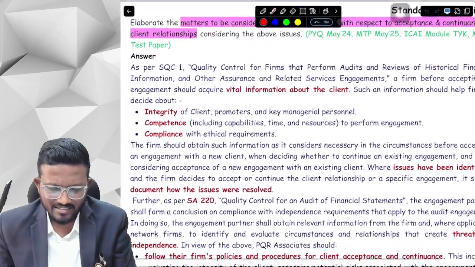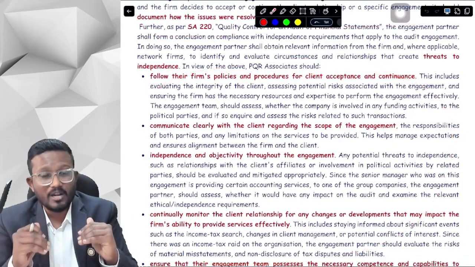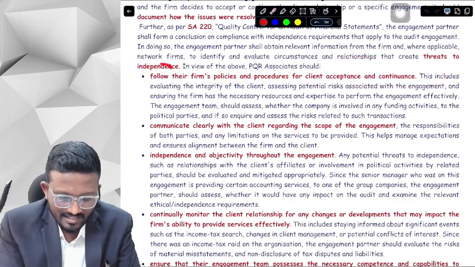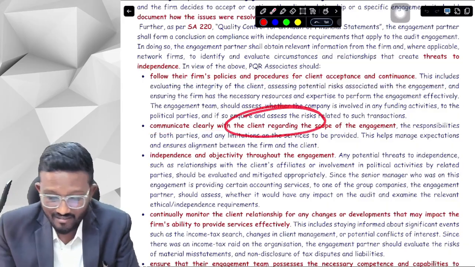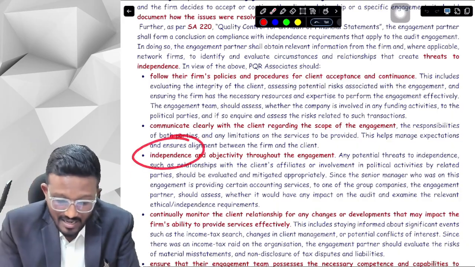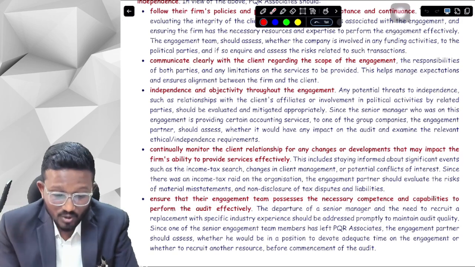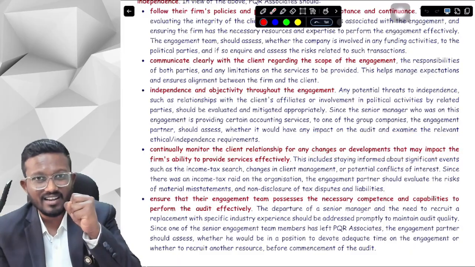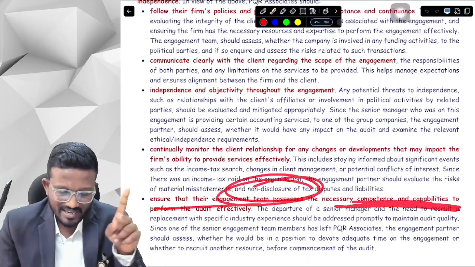But yes, obviously as a student I could have written this, but I couldn't have written this, which individually describes each of the following matters. What are the matters, sir? They say that the firm should follow policies and procedures for client acceptance and continuance, and they have described all the activities given in the question. Then they said that we have to communicate clearly with the client regarding the scope of the engagement. We have to tell what is covered in our engagement and what is not covered. Independence and objectivity: we have to maintain independence throughout the engagement. We need to continually monitor our client relationships for any changes or developments that may impact the client's ability. And lastly, we have to ensure that the engagement team possesses the necessary competence and capabilities to perform the audit effectively.